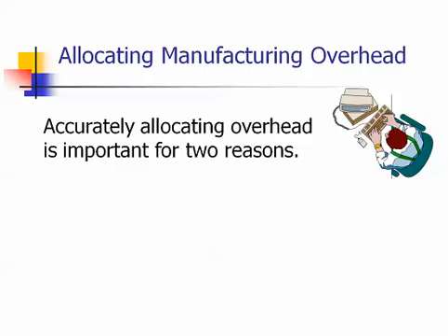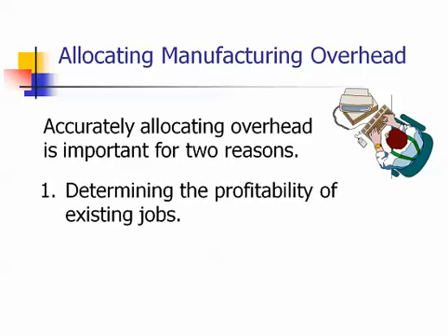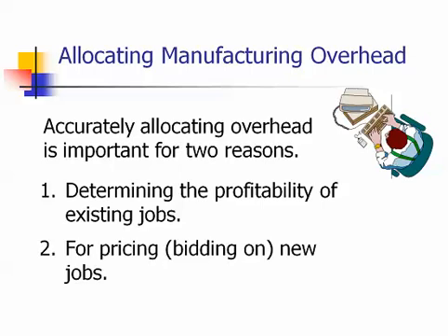First, we need to determine the profitability of existing jobs. The second, and perhaps more important reason, is to accurately cost or price potential future jobs. In bidding on jobs, it's important that we can accurately quantify direct material and direct labor costs. In addition, it's equally important to estimate the overhead costs associated with the job.